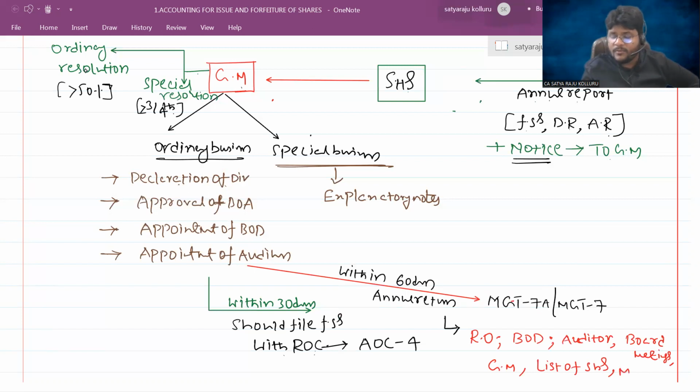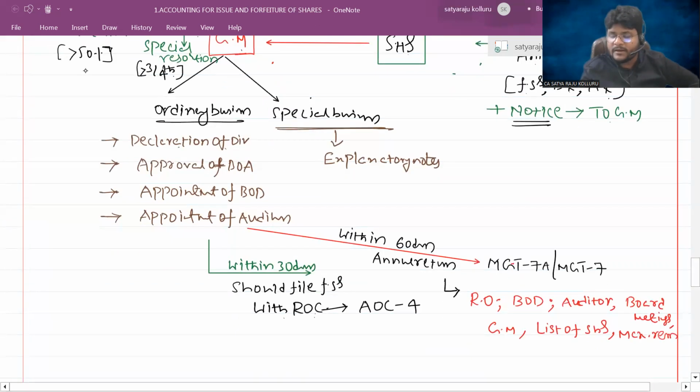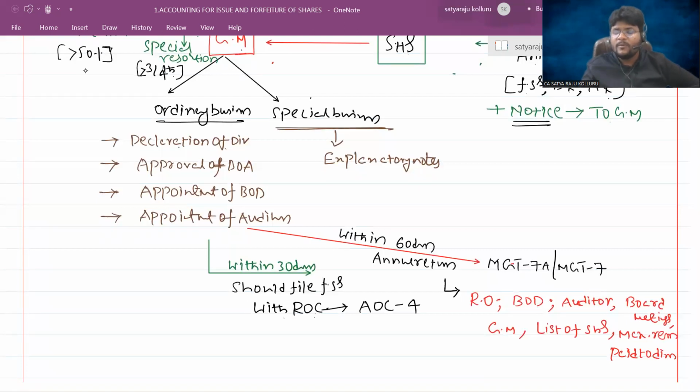What is the maximum remuneration payable to the directors? Maximum remuneration paid to directors. All such information is prescribed in the form MGT 7 or 7A, to be filed within 60 days of the general meeting, which is known as the annual return.